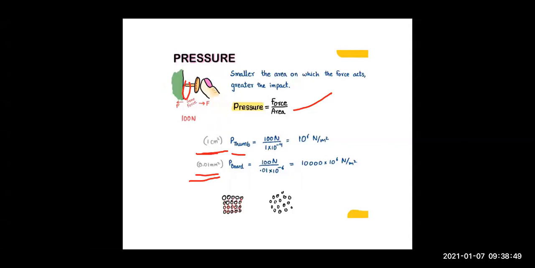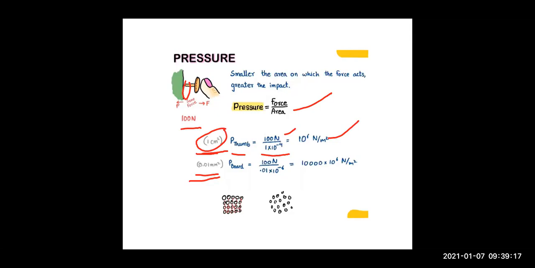If you apply 100 Newton force with the thumb, then an equal force will be exerted as a reaction force, right children? So 100 Newton. But what's the area? Area is 1 centimeter square, which is 10 to the power minus 4 meter square. So if you calculate, minus 4 will go up and it will become 4 and 2, that is 10 to the power 6 Newton per meter square. This is the pressure exerted on the thumb.